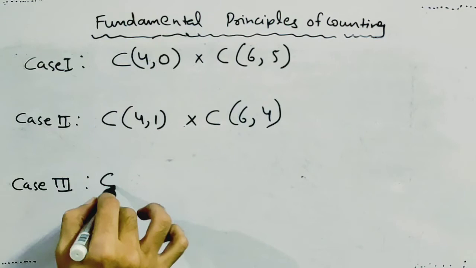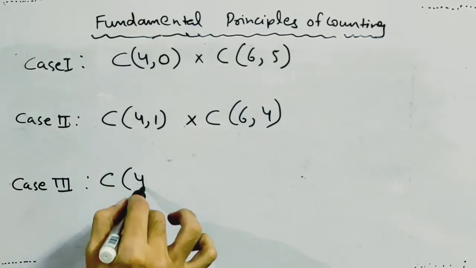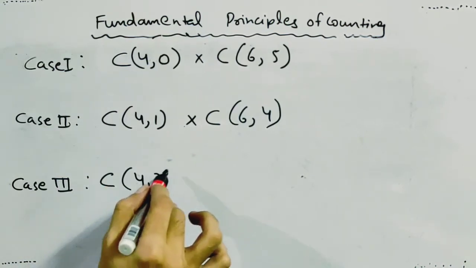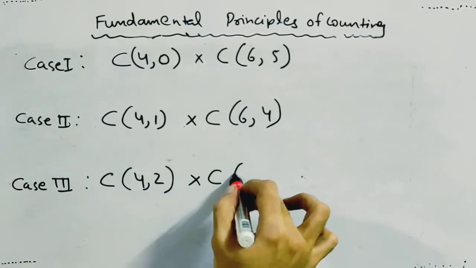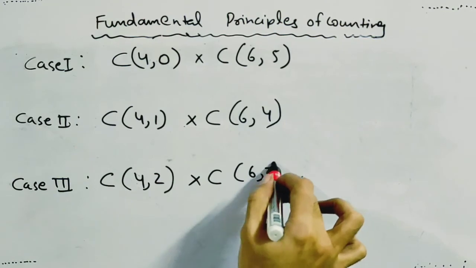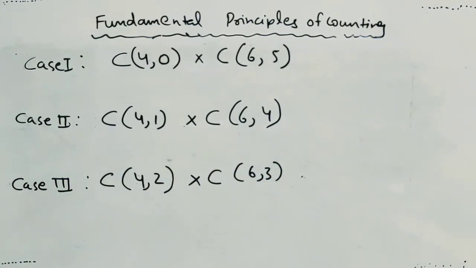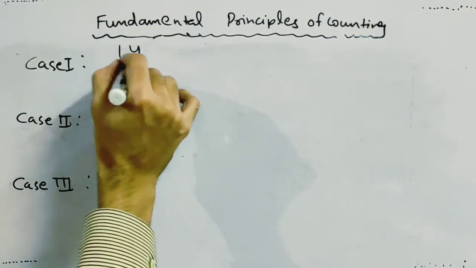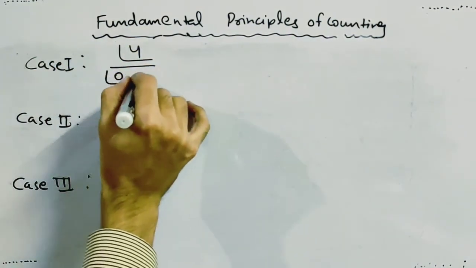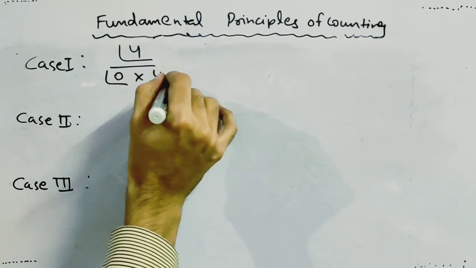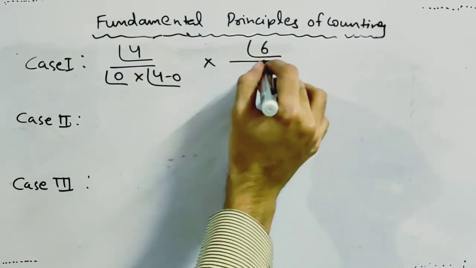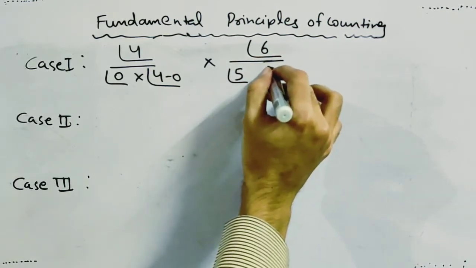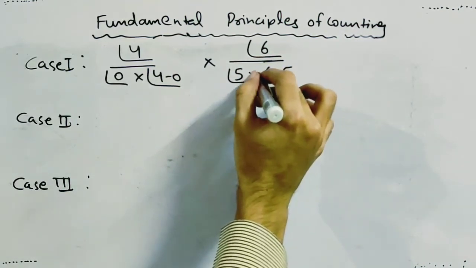And in case 3, 2 ladies out of 4 and 3 gents out of 6. Now we have to calculate it. 4 factorial divided by 0 factorial multiplied with 4 minus 0 factorial, times 6 factorial divided by 5 factorial multiplied with 6 minus 5 factorial.